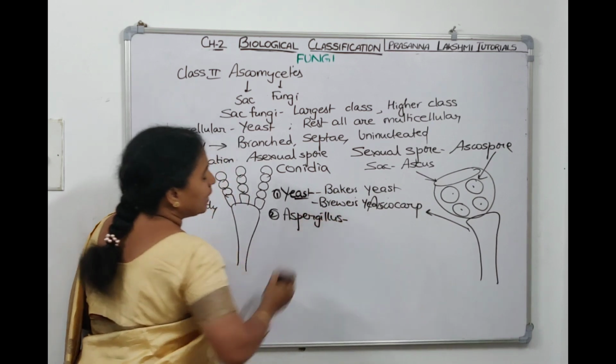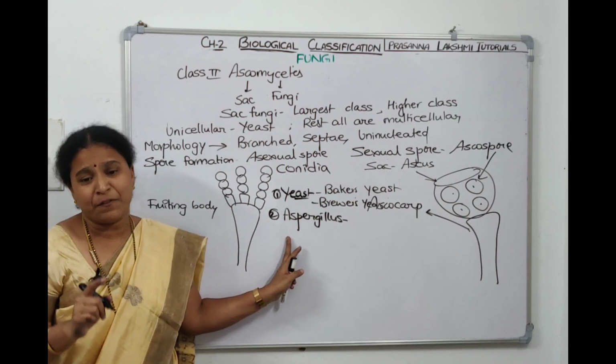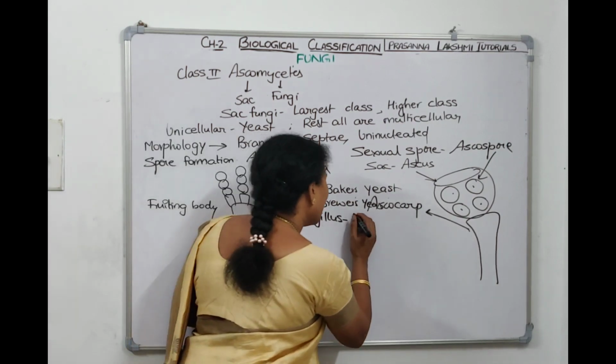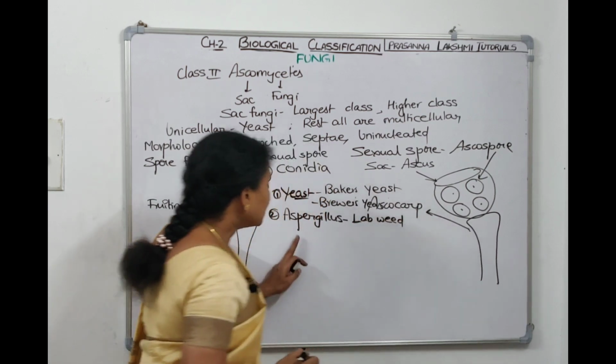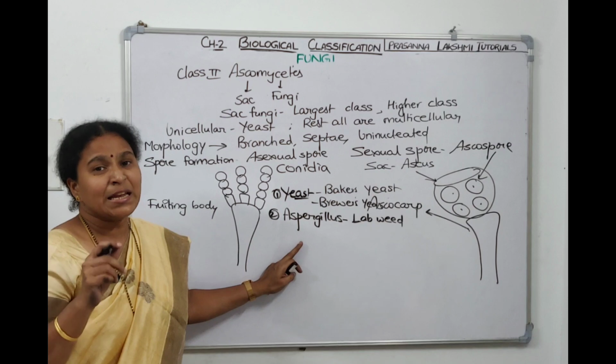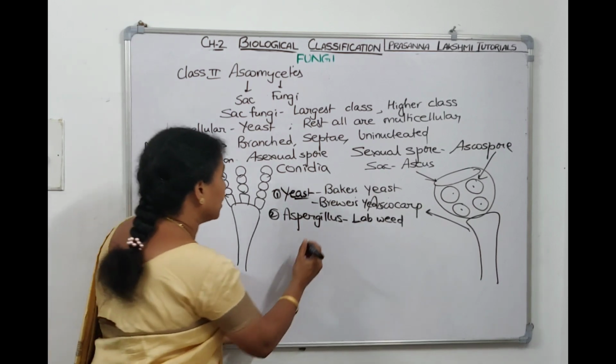Next one is aspergillus. Aspergillus, what is it called? It's called laboratory weed, right? It freely grows inside the lab, so it's called lab weed. And this aspergillus will be there in the seeds, long stored seeds. It produces a carcinogen called aflatoxin.